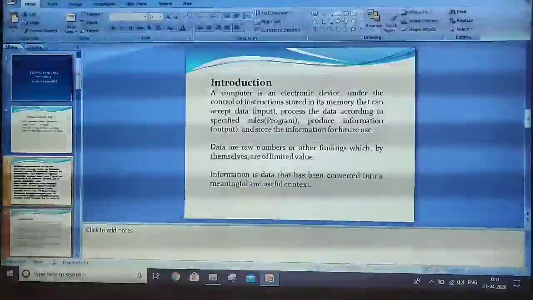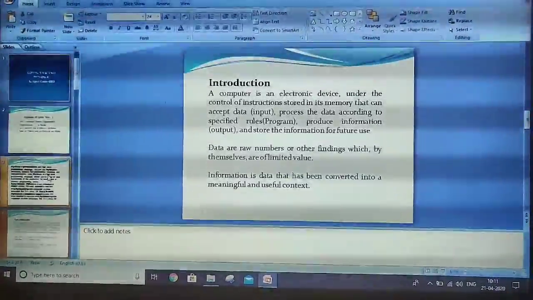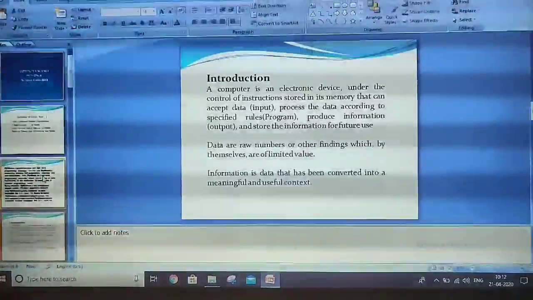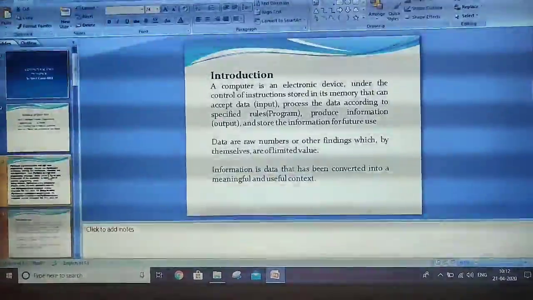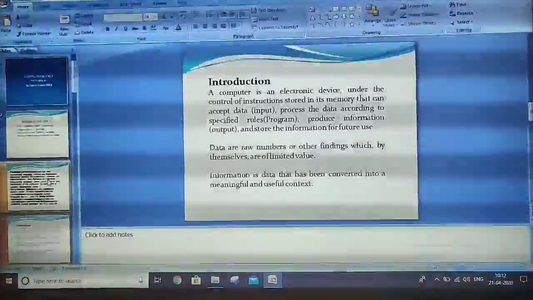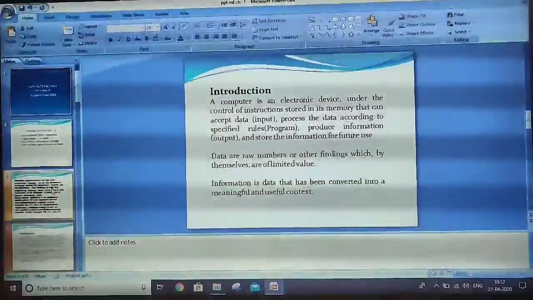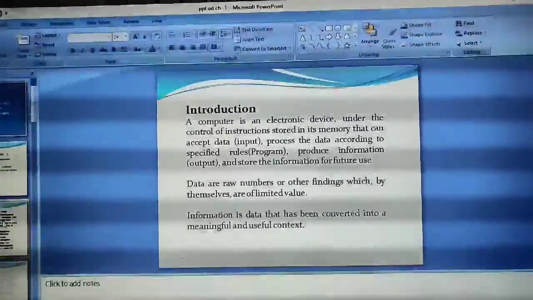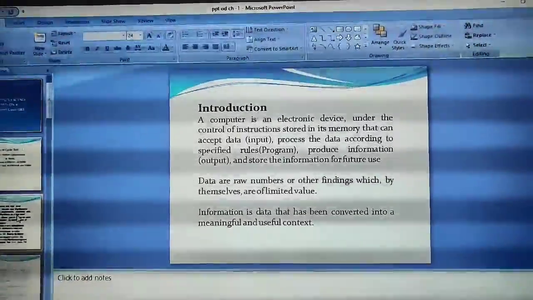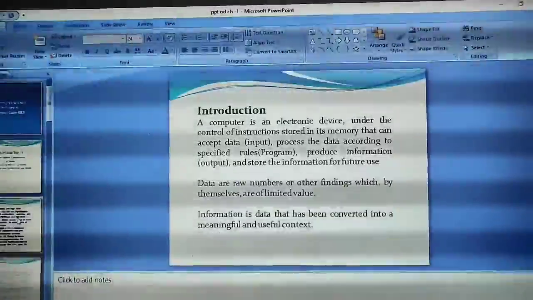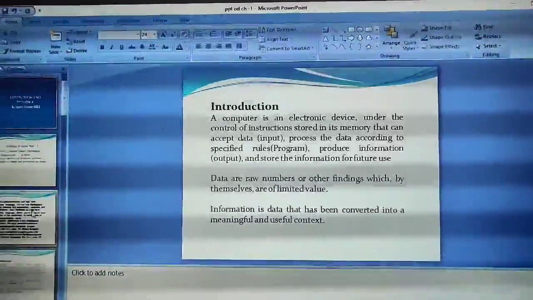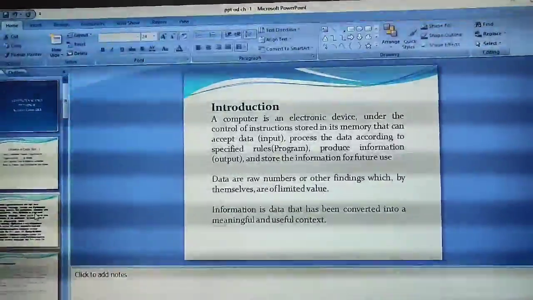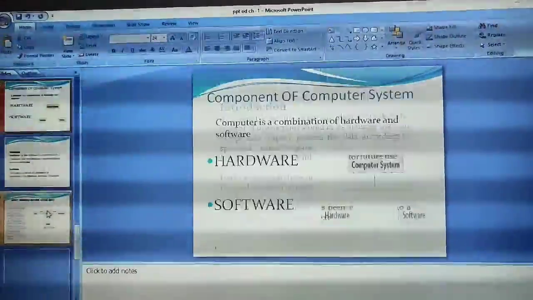Next is data. Data are raw facts or findings which by themselves are of limited value. Now we talk about data. What do you mean by data? Suppose 5, 6, these are simple data, but if we add something with this, then it will give a particular meaning. For example, if we add rupees 30, rupees 40, it will give the information that I want 50 rupees, or I am giving you 50, 100. So that is what information is. Data has been converted into a meaningful and contentful form.